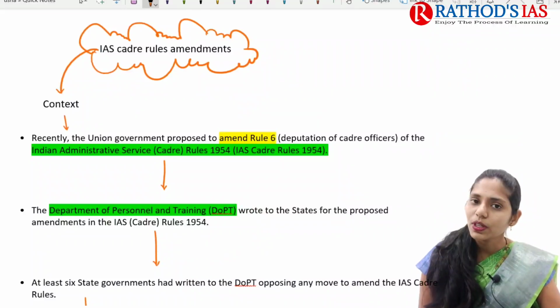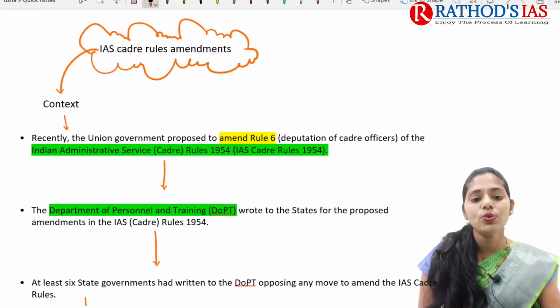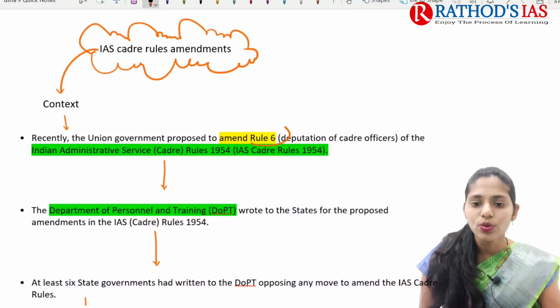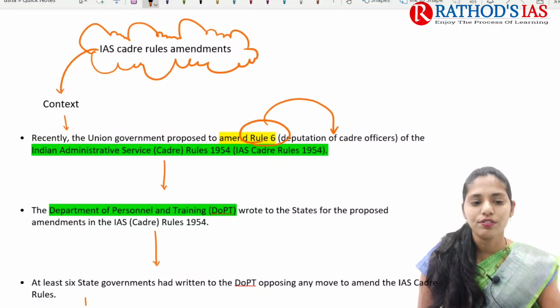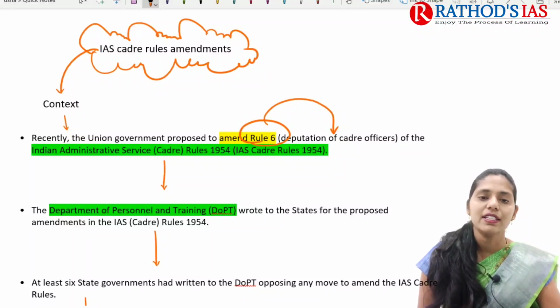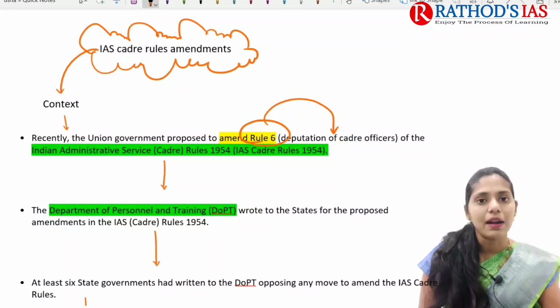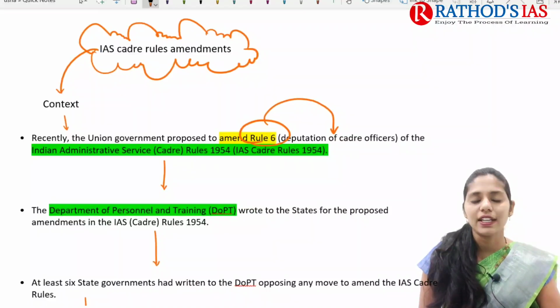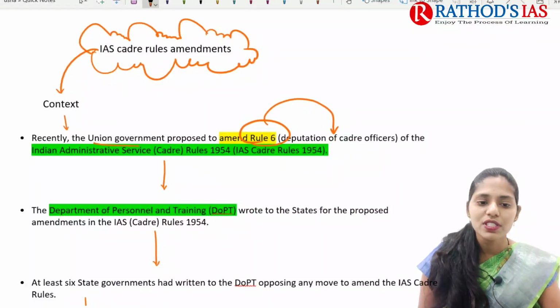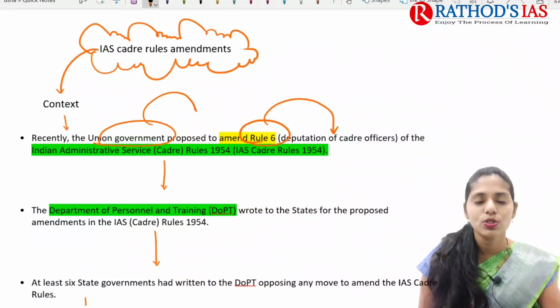Recently our union government proposed rules. These rules are talking about an amendment to Rule 6, regarding deputation of cadre officers of the IAS, that is the Indian Administrative Service Cadre Rules 1954. So recently our central government proposed some amendments to Rule 6.